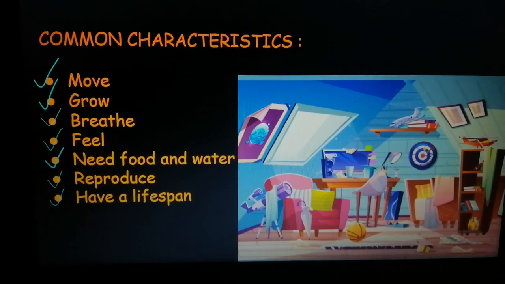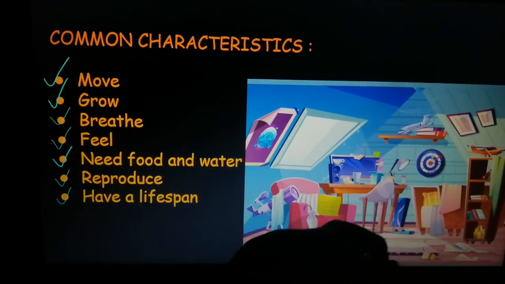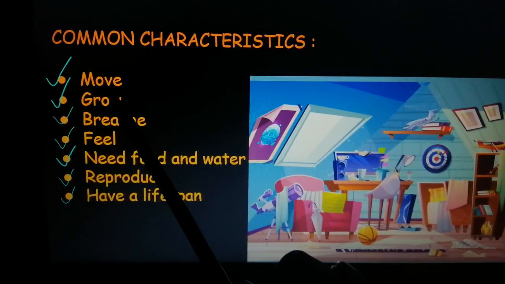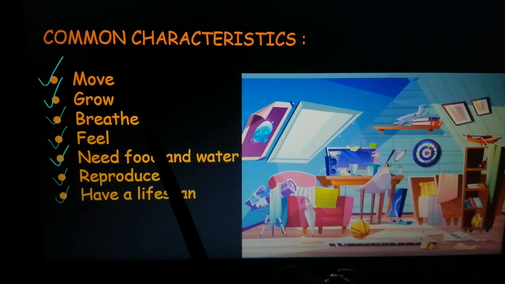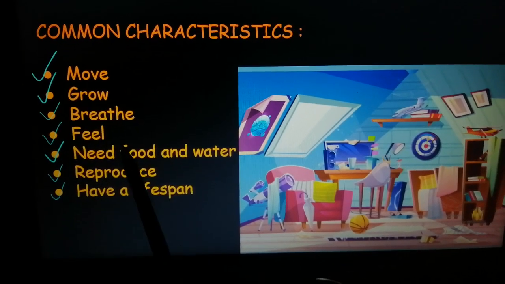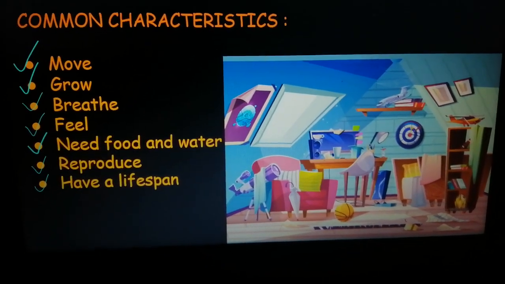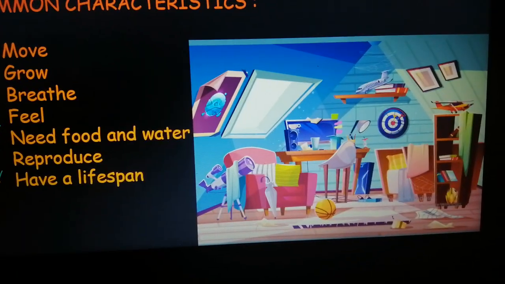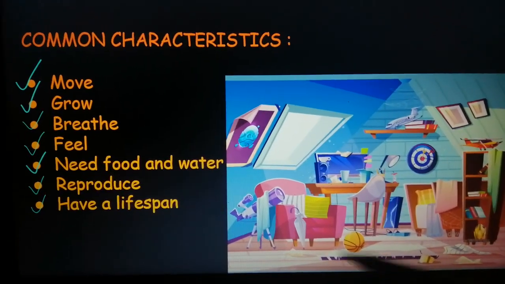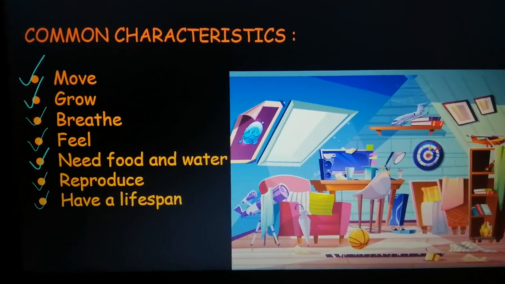So now, are you clear with the common characteristics of living things? That they are able to move, grow, breathe, feel, need food and water, reproduce, and they have a lifespan. Now look at this picture. In this picture, you can see a variety of non-living things.